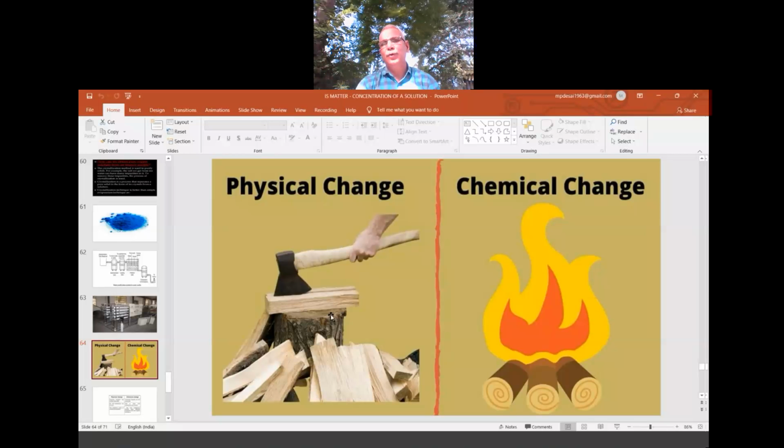Whereas if simply by cutting the wood or by simply tearing the paper, making two pieces, it's a physical change. We boil the water. Earlier the water was liquid. Now we are boiling, it becomes vapor. It is water only. When water reacts with some chemicals, that is a chemical change.